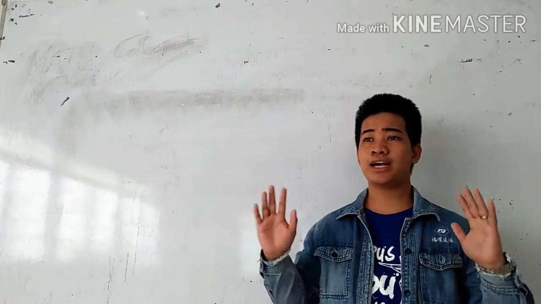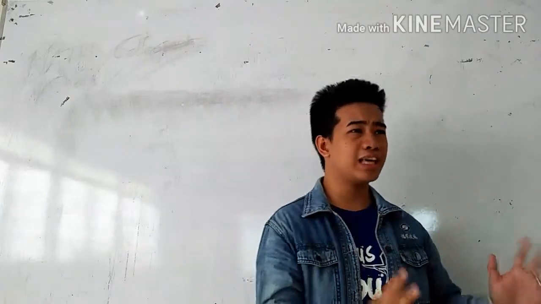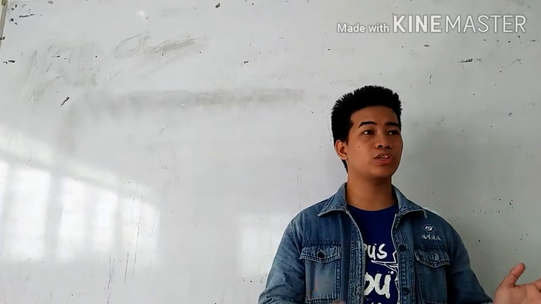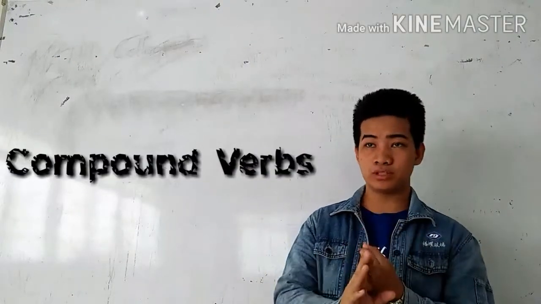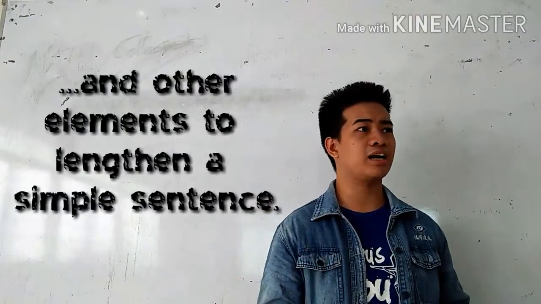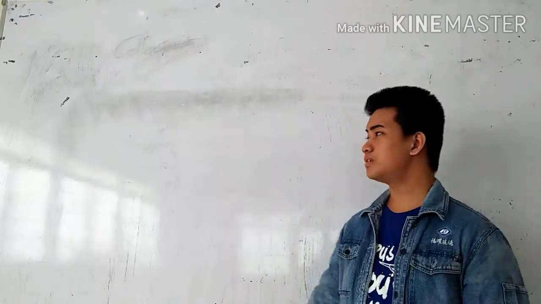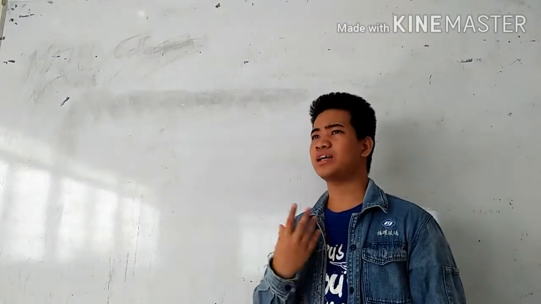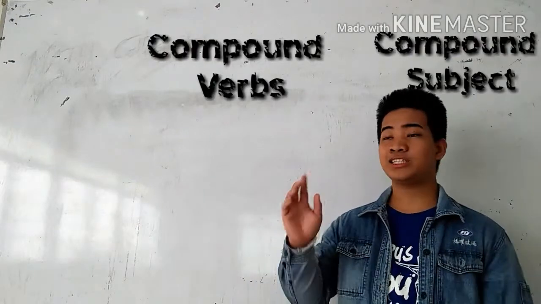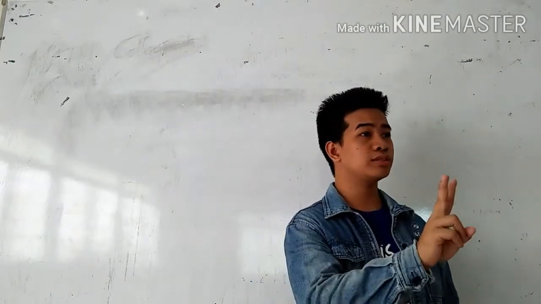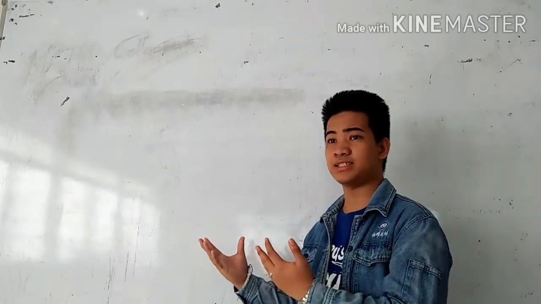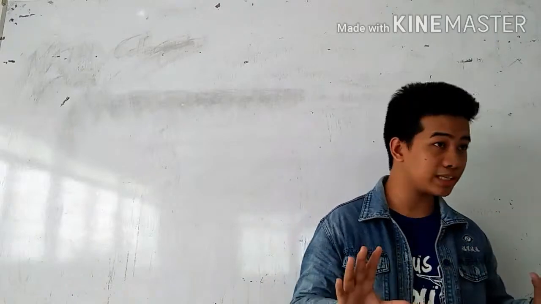But guys, there are some instances wherein in a simple sentence, we use compound subjects, compound verbs, prepositional phrases, and other elements to lengthen the simple sentence. When I say compound subject or compound verbs, it just means that there are two subjects and two verbs used in a sentence, but still it is a simple sentence.